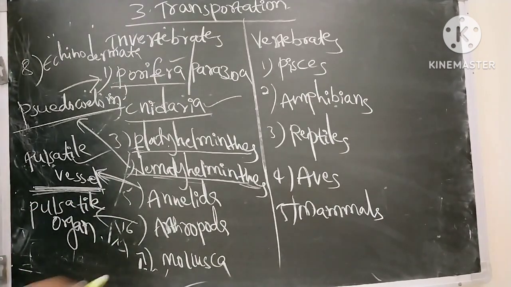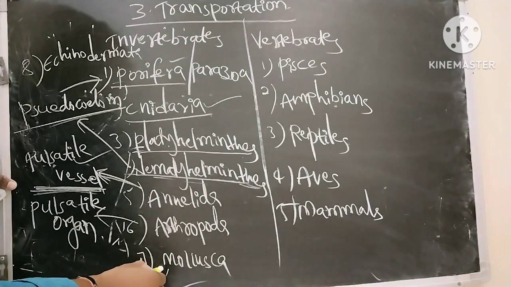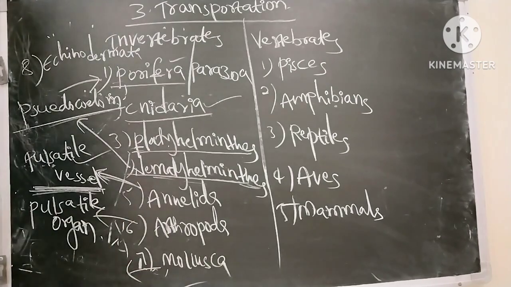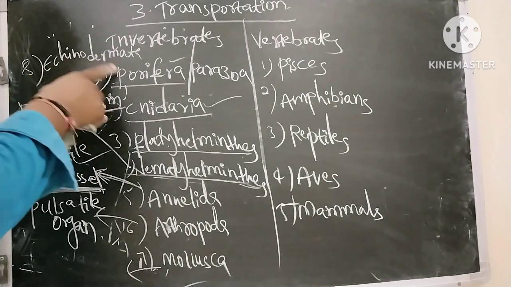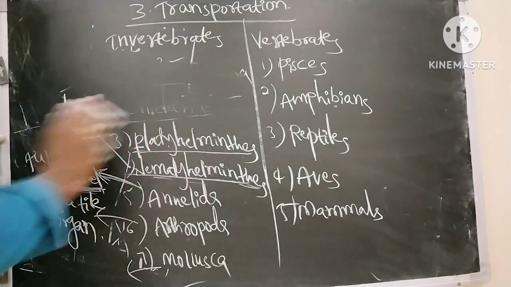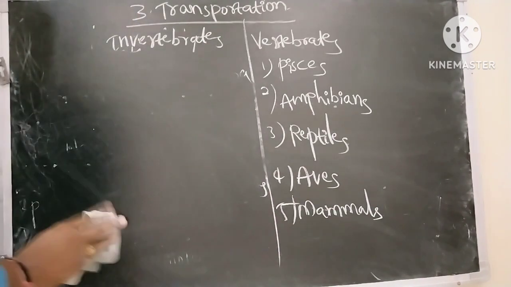Next, mollusca. So lower molluscans have open type of circulatory system where the blood vessels are absent, whereas in higher molluscans closed type of circulatory system is present. Here we will discuss what is open type and closed type. Even echinodermata means starfish, they also contain closed type of circulatory system.